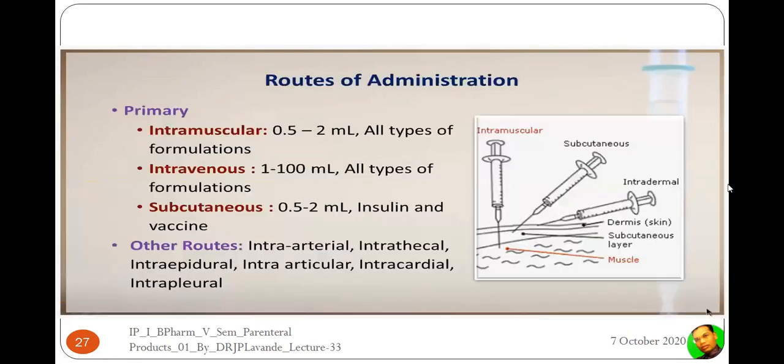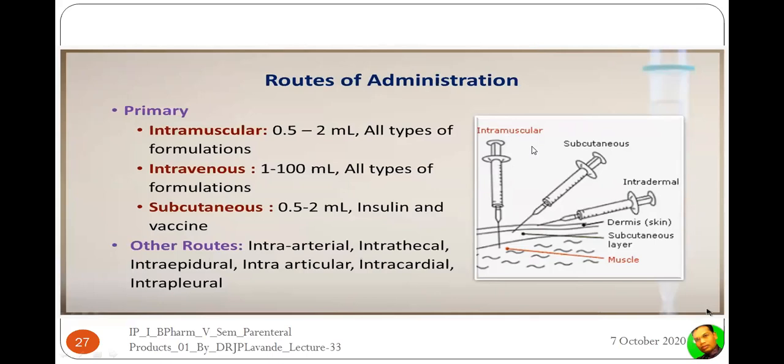Now, next are the different routes of administration. You can see there are various routes of administration. The primary routes are the intravascular route, subcutaneous route, intradermal route, right? There is an intravenous route, right? Now, the intramuscular route is given directly deep into the muscle tissues. Here the volume to be given is 0.5 ml to 2 ml, and all types of formulations can be given by the intramuscular route.